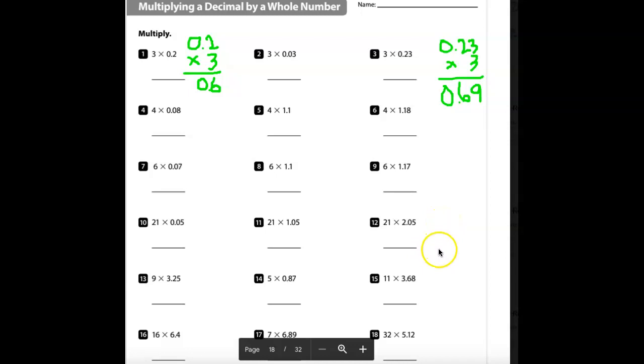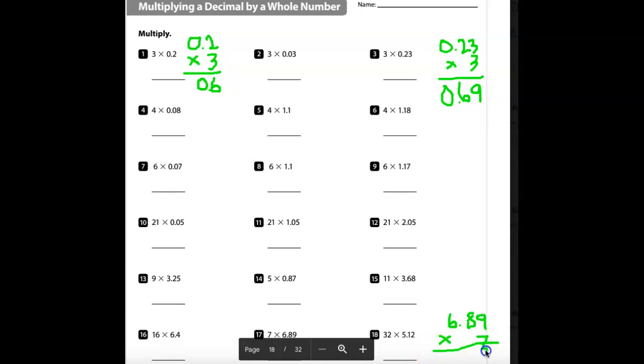I'm going to pick a little bit harder one so that I can show you how to do some of these down at the bottom. So let's look at 17. It says 6.89 times 7. Okay, so 7 times 9 is 63.